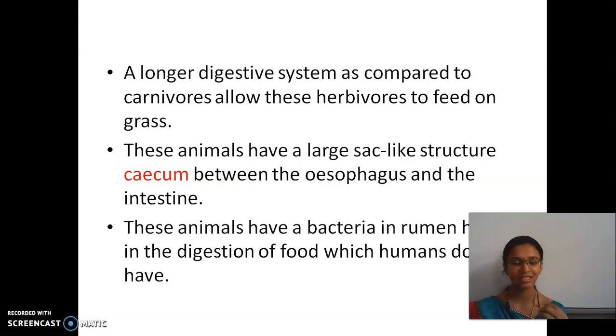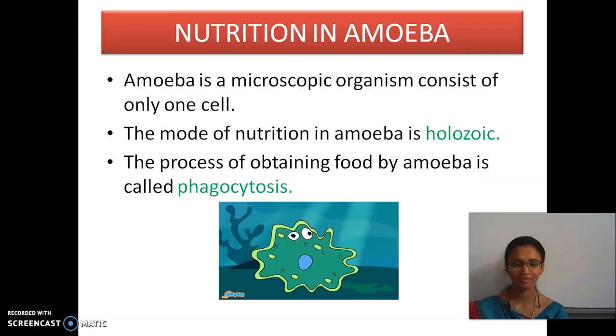These bacteria help in the digestion of that grass. That grass is rich in starch, but human beings do not have that bacteria. So the complete digestion of the grass does not take place in humans. Up to this I hope you are clear.